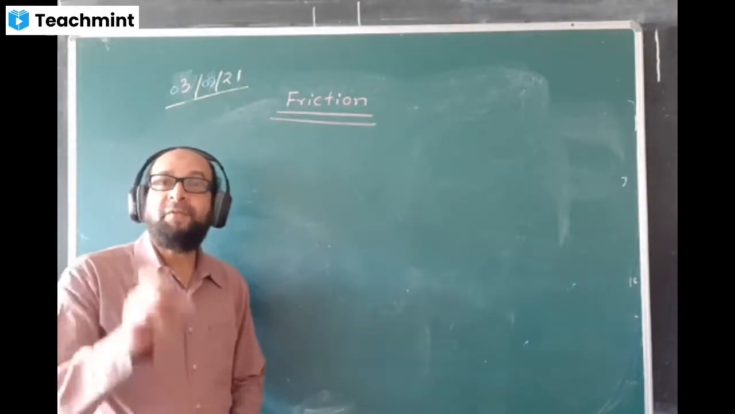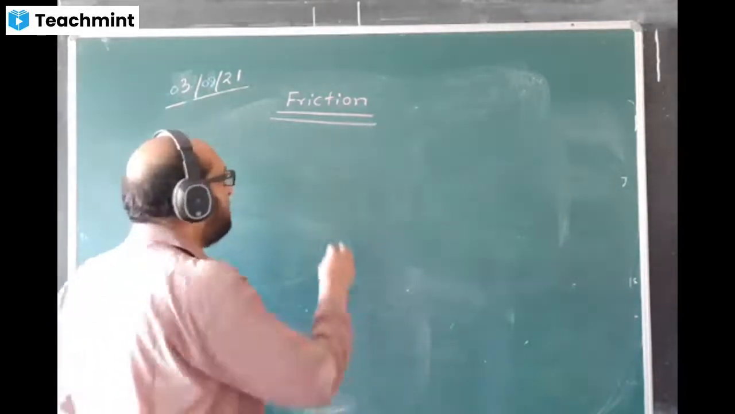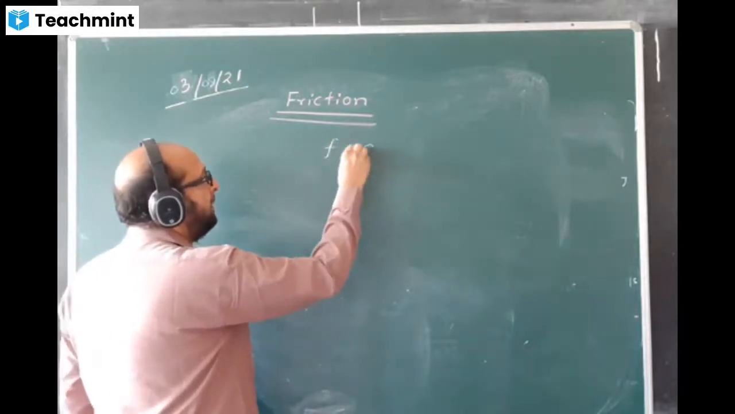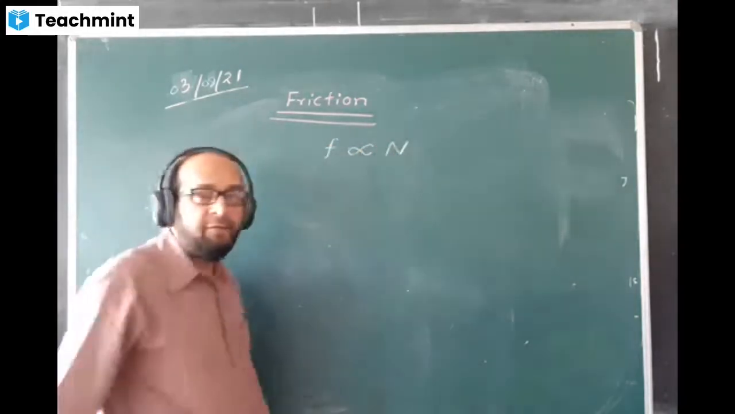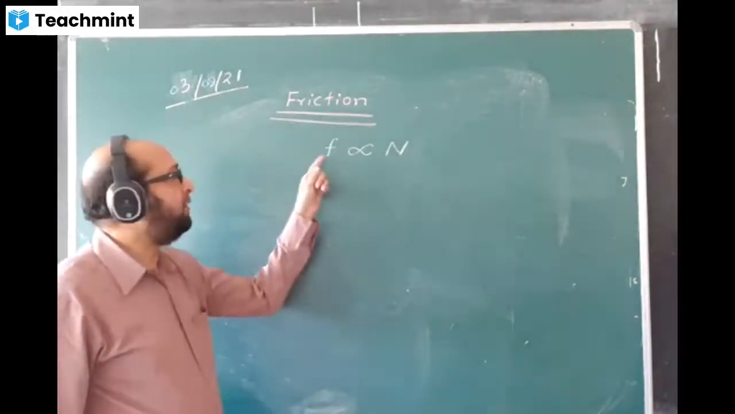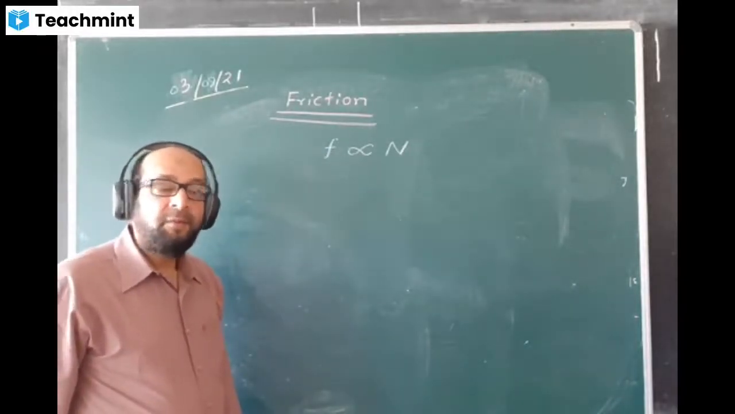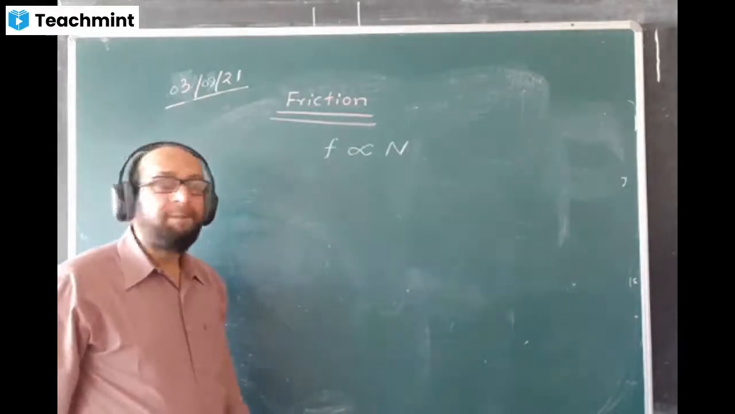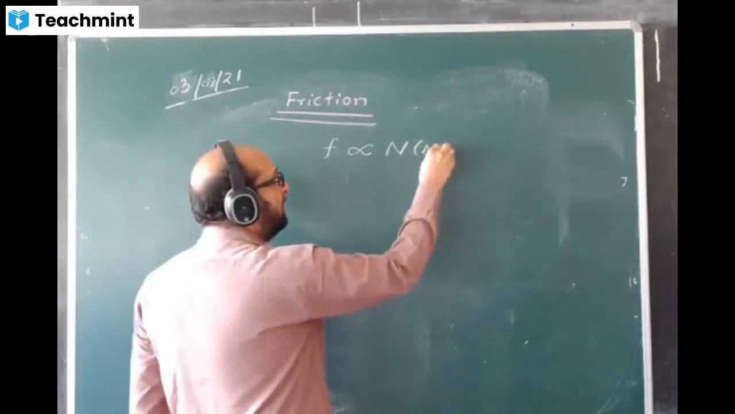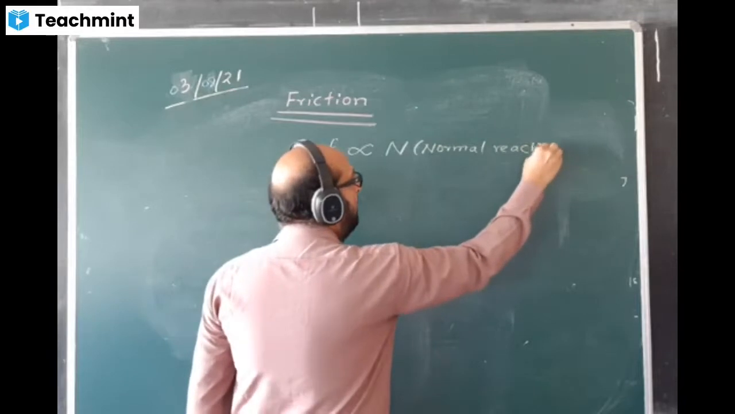Now, how do we measure friction? It is seen that the force of friction is directly proportional to the normal reaction N. Friction force we denote by small f. Friction given by a body is directly proportional to the normal. N stands for normal reaction.